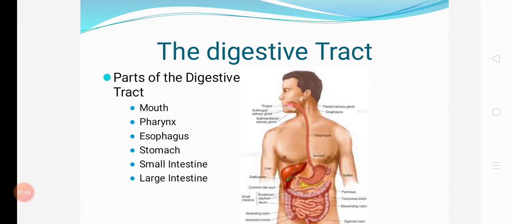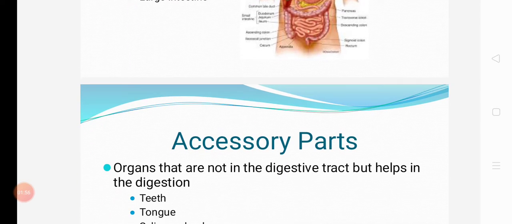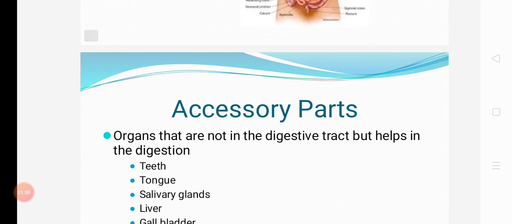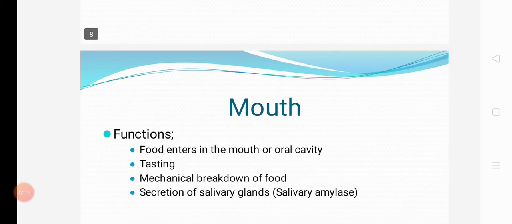These are the parts of the digestive tract: mouth, pharynx, esophagus, stomach, small intestine, and last, large intestine. Accessory parts are organs that are not in the digestive tract but help in digestion, which are teeth, tongue, salivary gland, liver, gallbladder, and pancreas.